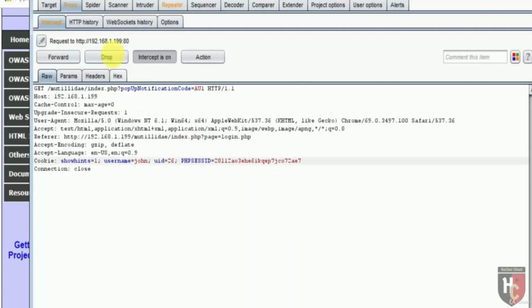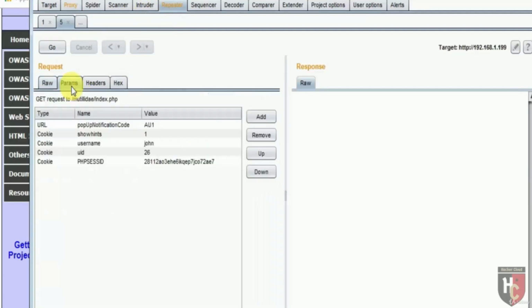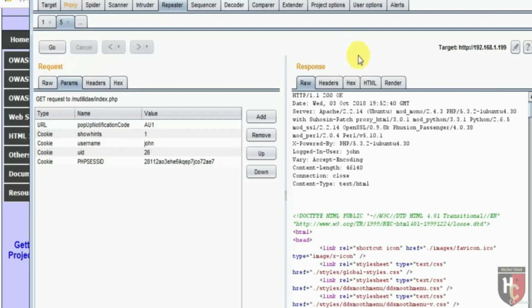Here you can see that the Repeater tool is blinking. Open up the Repeater tab. The cookies in the request can be edited easily in the Params tab. First, let's investigate with the same request. Here I am not editing or modifying any cookies. Hit the Go button. Here you can see that in the response, the logged in user is John.